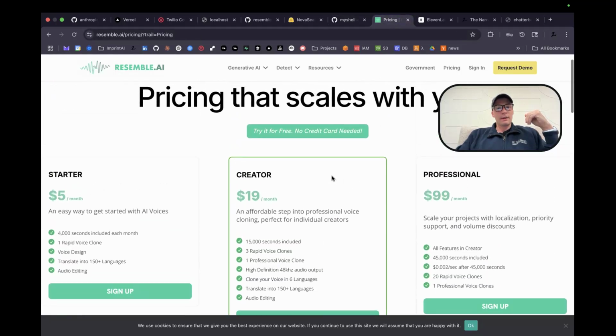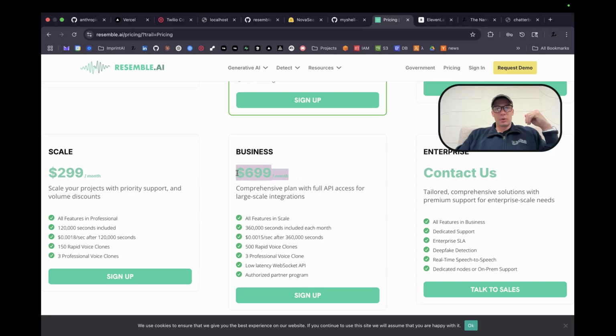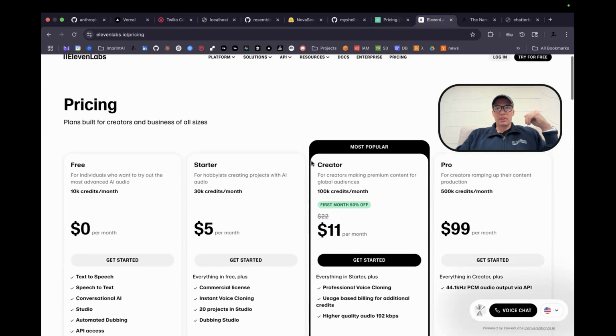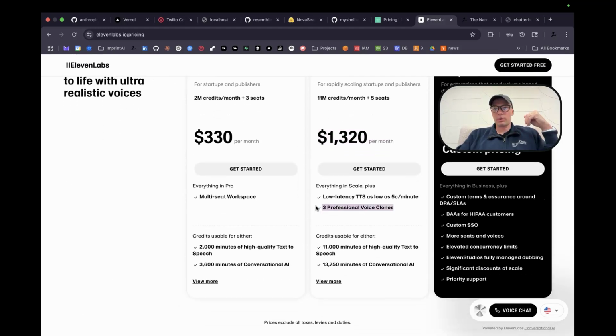Originally, I was going to use Resemble AI as just an API, but it's quite expensive. It's like $700 a month for actually what I wanted to do. ElevenLabs, the other kind of competitor in this space, over $1,300 per month to do what I would want to do to kind of do voice clones.